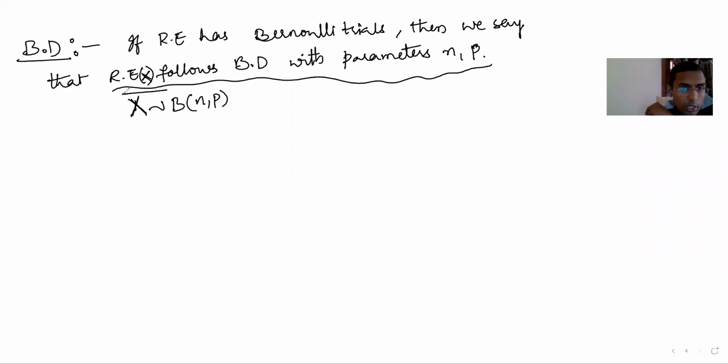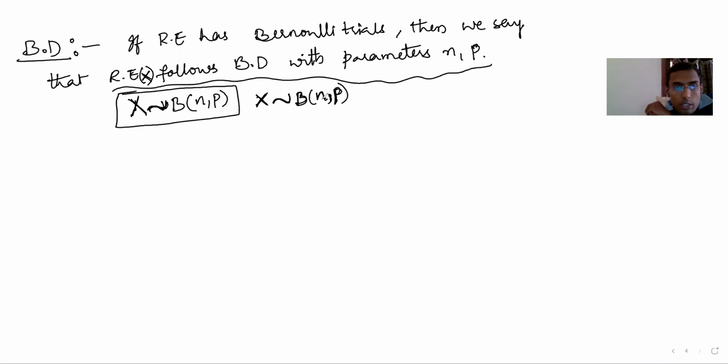Like this we write: X follows binomial distribution with parameters n comma p. Understand this.